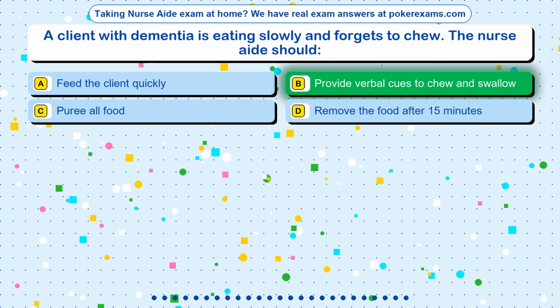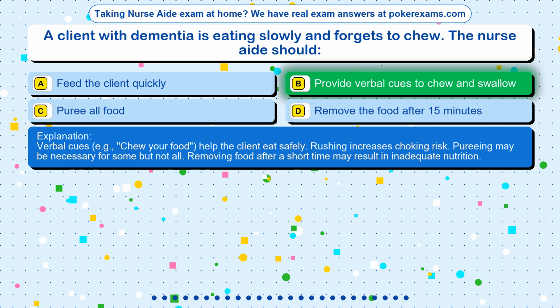The correct answer is option B. Provide verbal cues to chew and swallow. Verbal cues, example: chew your food, help the client eat safely. Rushing increases choking risk. Pureeing may be necessary for some but not all. Removing food after a short time may result in inadequate nutrition.